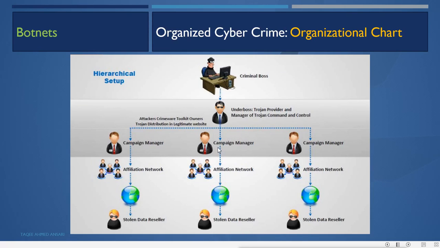Then you will see the affiliation network where all the Trojans infect machines, the botnets, and whatever data or information they steal is resold by the stolen data resellers. So it is a proper organization, an organized cyber crime.